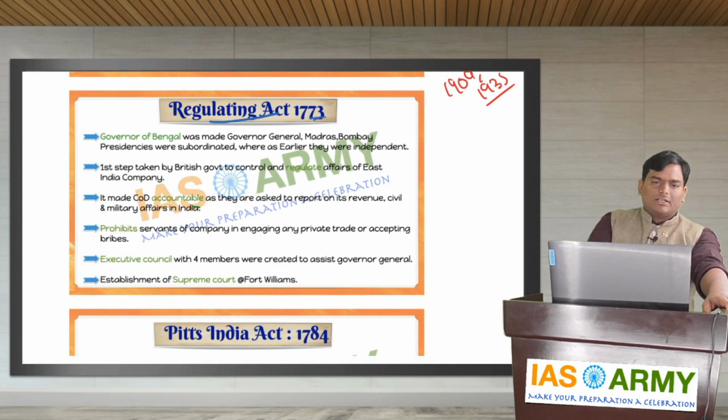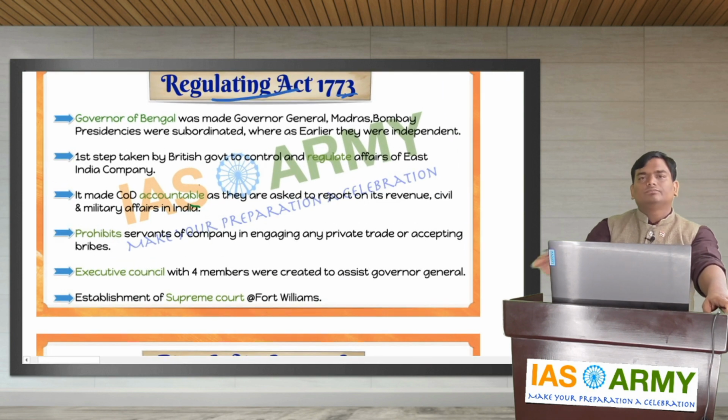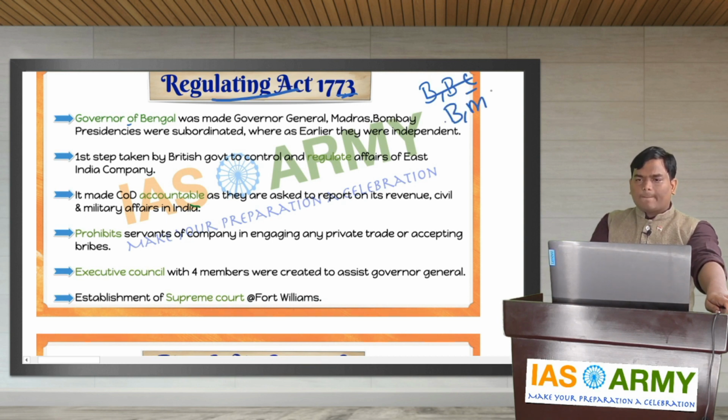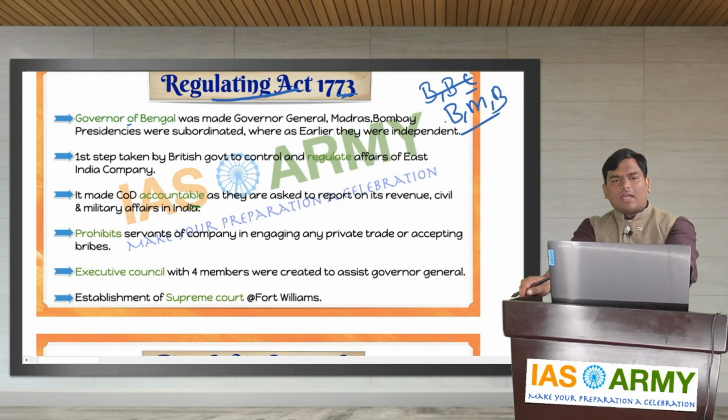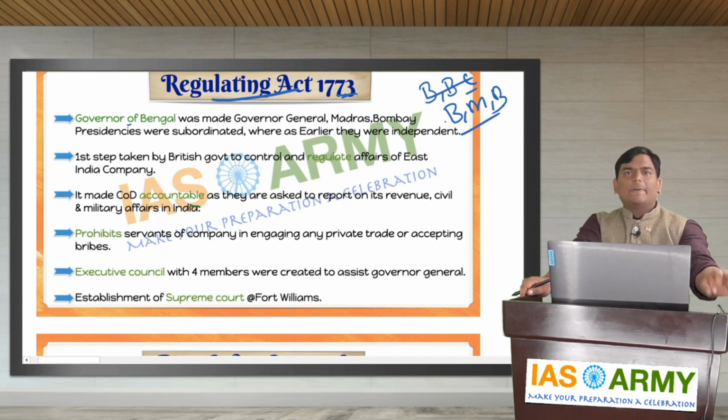Yes, sir. Starting with Regulating Act of 1773. The first provision of this Regulating Act of 1773, as you all know: the British provinces had 3 provinces, that is Bengal, Madras and Bombay. These 3 provinces had individual, independent governors.